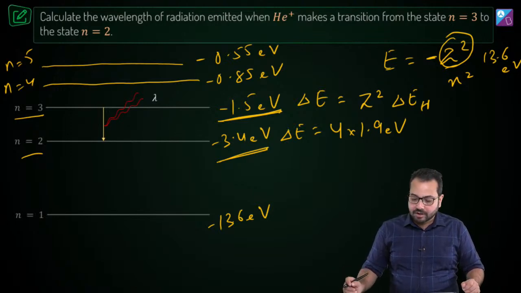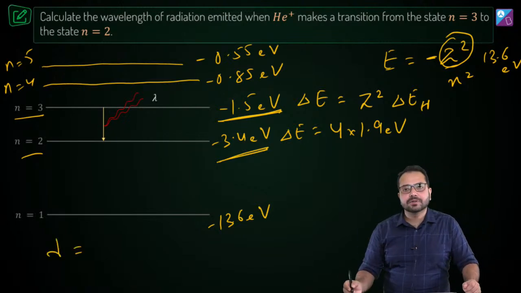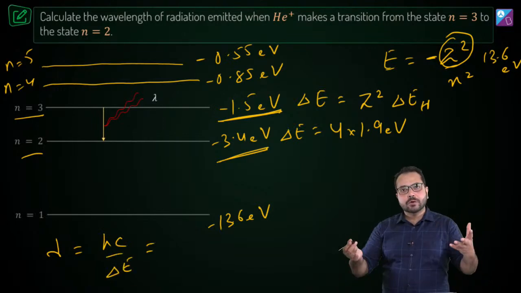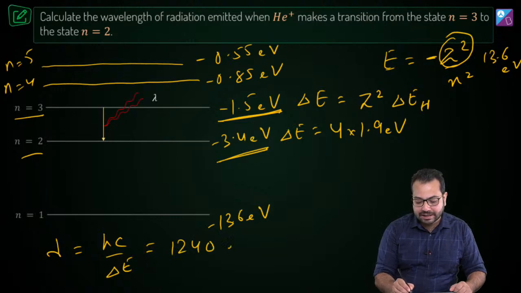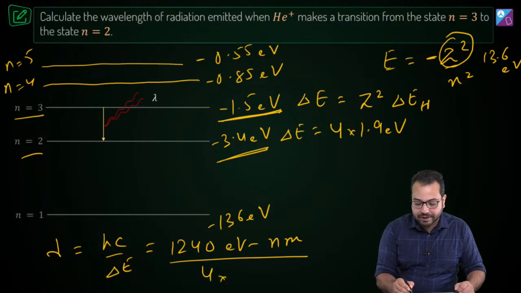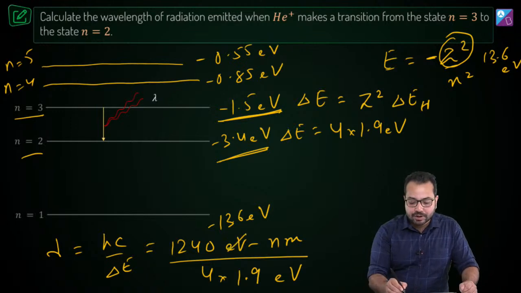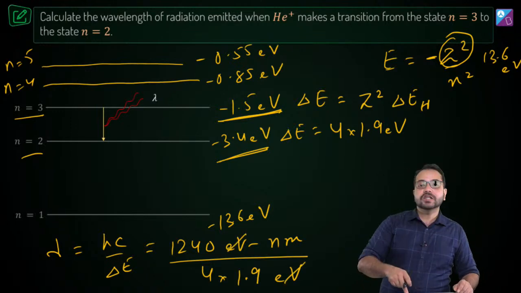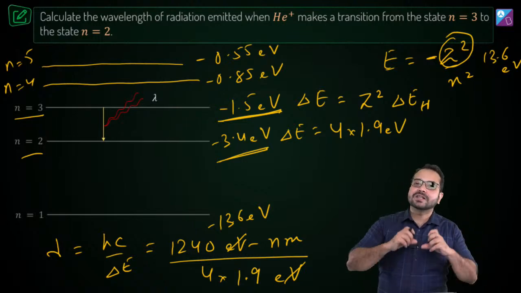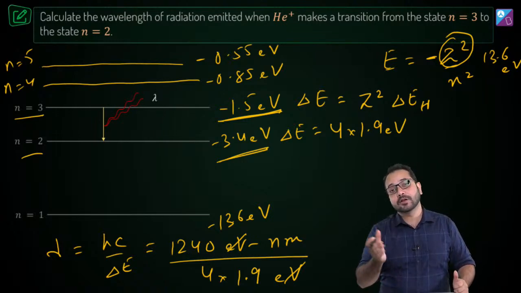Now once you have calculated the energy of transition, then lambda is very simple. Lambda is going to be hc divided by the energy of transition. We know the value of hc as 1240 electron volt nanometer, and then we have to divide it by 4 into 1.9 electron volt. So electron volt and electron volt will be gone, and the answer you are going to get is in nanometer directly. According to me, this is a faster way of solving the question if you remember these values, and it is going to help you in other questions as well.